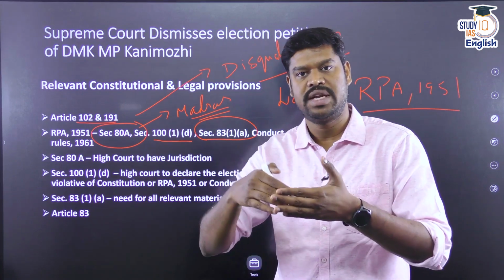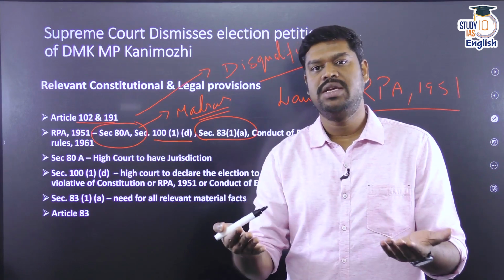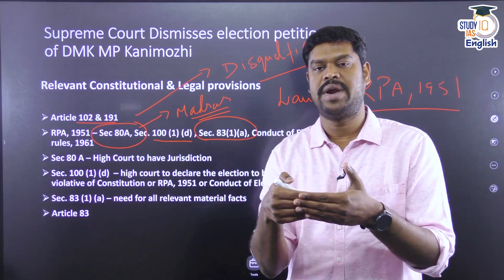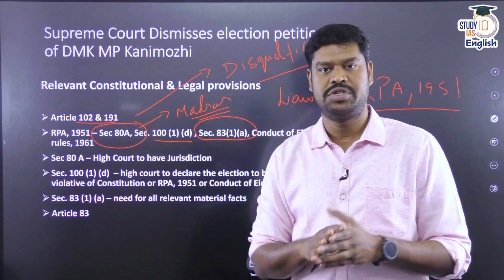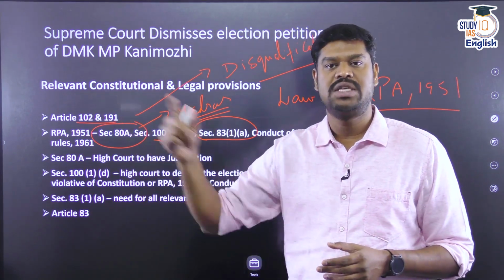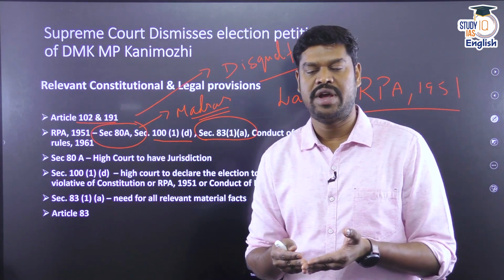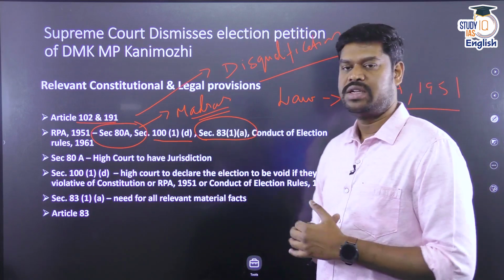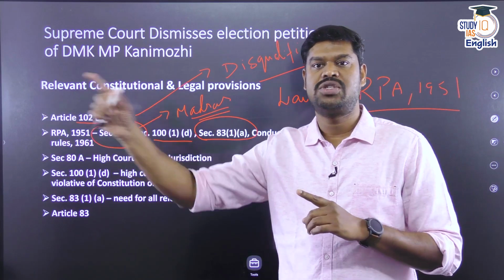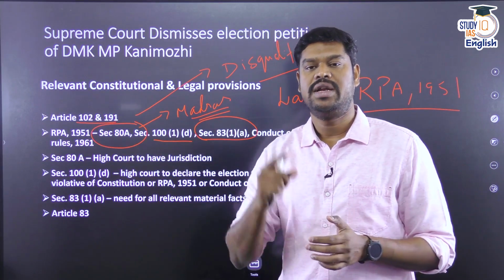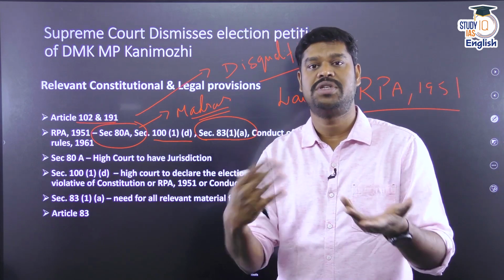In fact, the petitioner said that I have suppressed giving the PAN card details of my husband. Then I have clearly stated that my husband doesn't possess a PAN card, and hence it is the responsibility of the petitioner to provide that information in the petition that he has filed in the court. Otherwise, the petitioner is not giving the complete material facts, because the requirement under Section 83 Clause 1 Subclause A, if anybody is challenging the election of any candidate, is that it is their responsibility to provide the complete bundle of material facts as to what information they have suppressed.